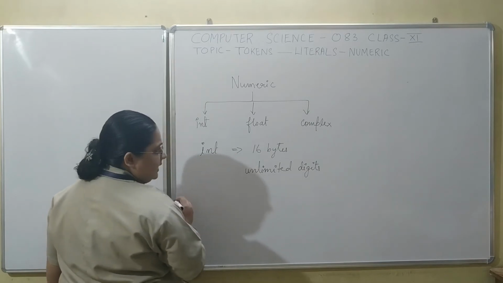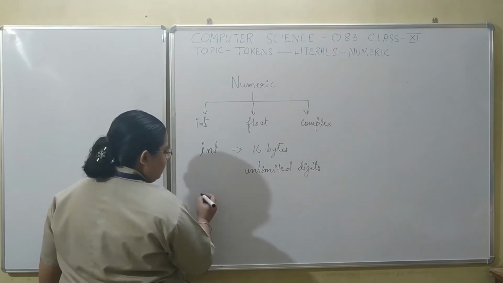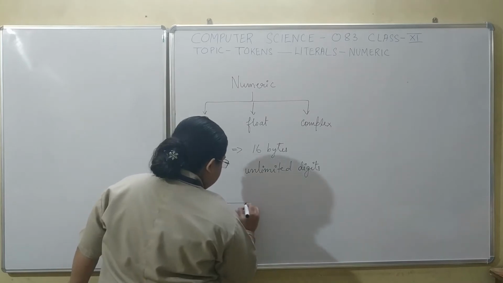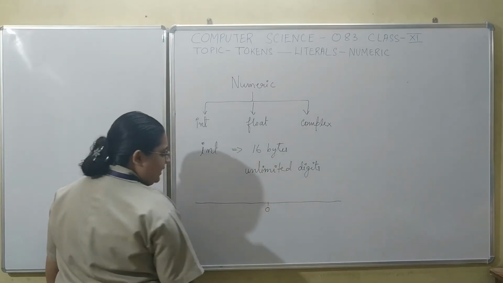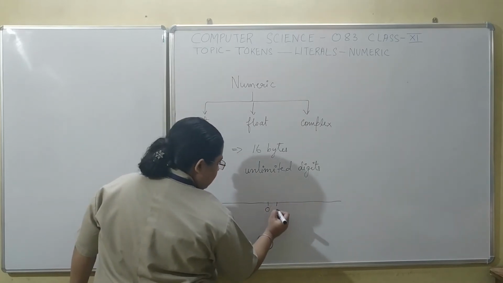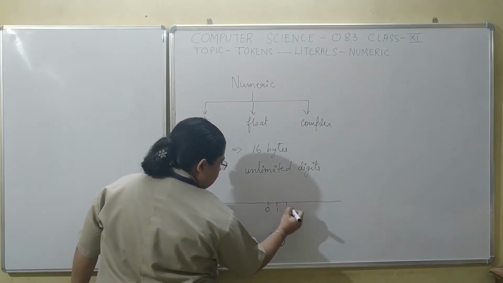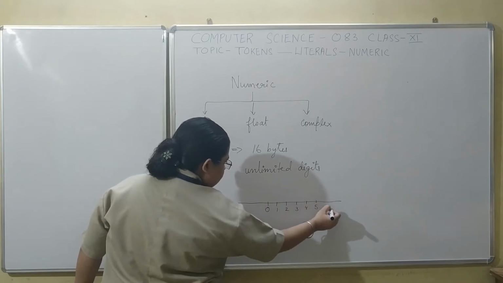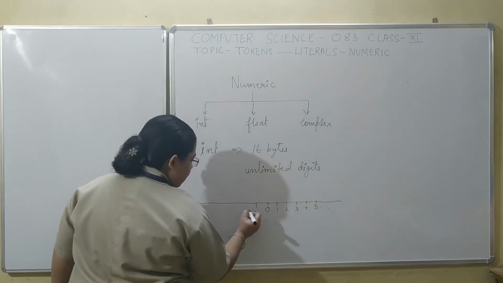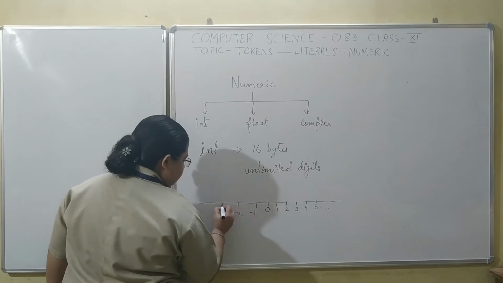You all have studied the number line, students. You might have seen that a number line looks like this. We have a zero in between. Towards the right hand side, we have all the positive values, and towards the left side you have all the negative values.